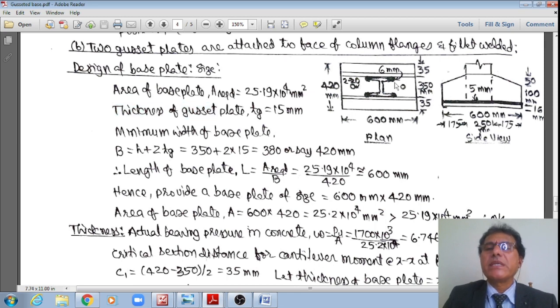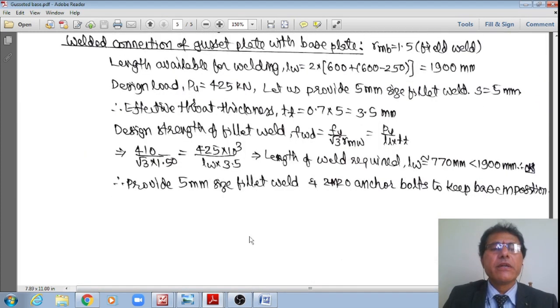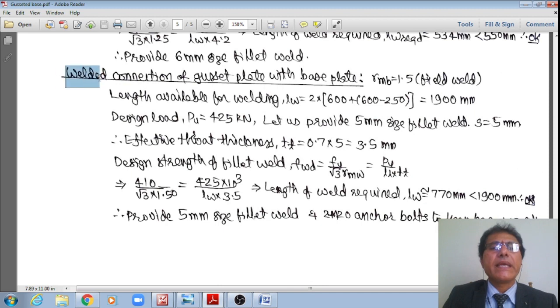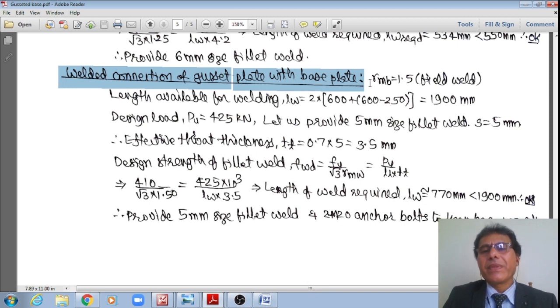Now, the next design is the design of the gusset plate with that of the base plate. This black line at the bottom of this one, which is shown as 5 mm, is the one I am designing. Hence, the next subheading is the design of the welded connection of the gusset plate with that of the base plate.